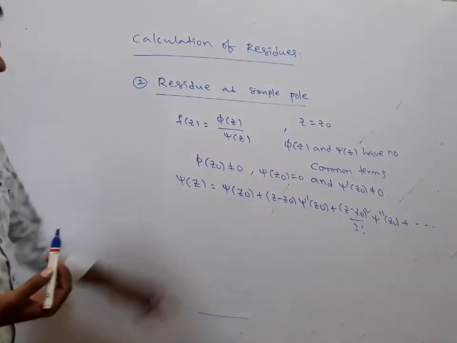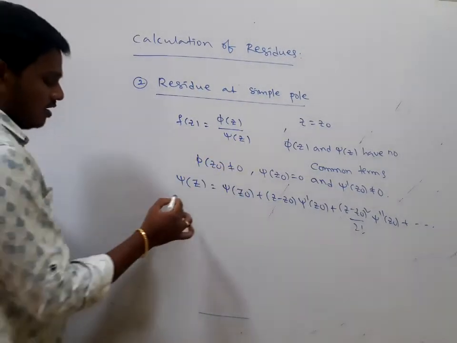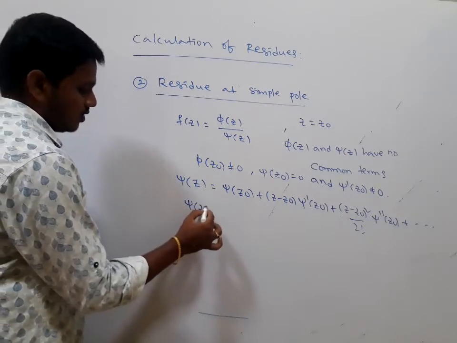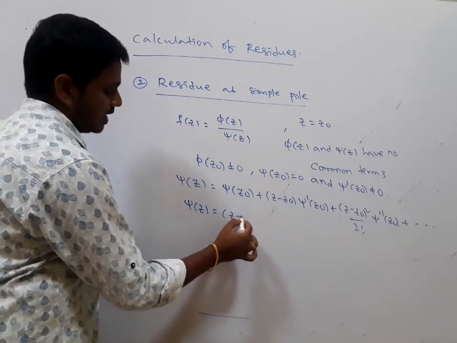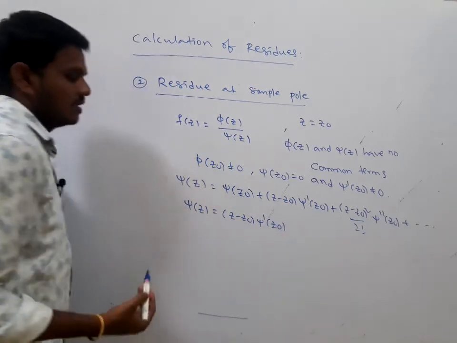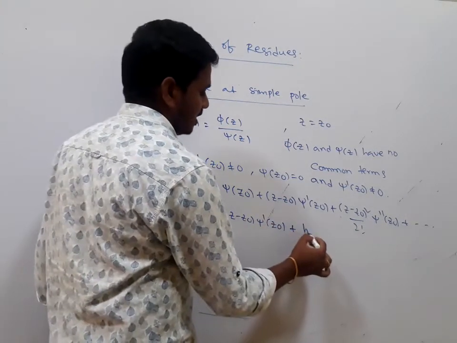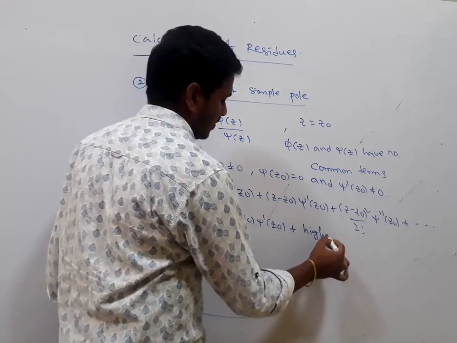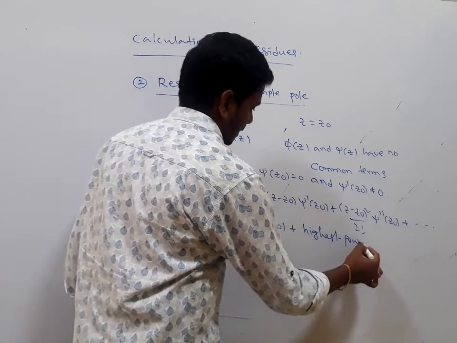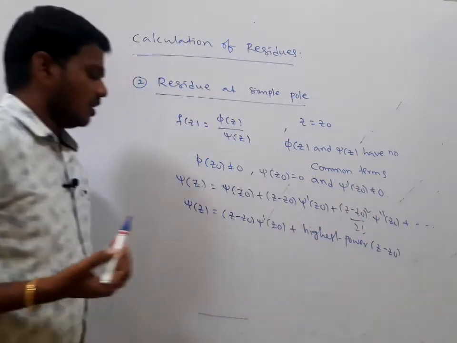Here psi of z naught equals 0. We have psi of z equals (z minus z naught) into psi dash of z naught, neglecting the remaining higher powers of z minus z naught.